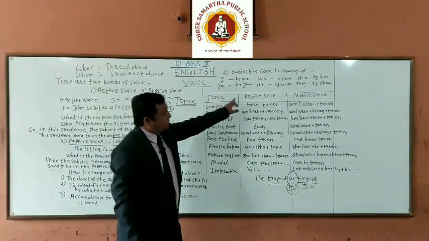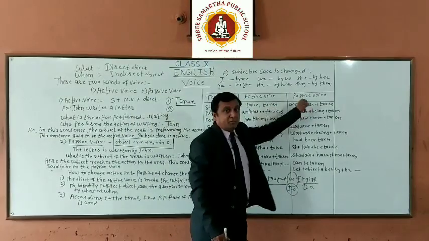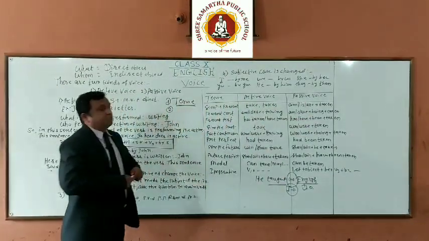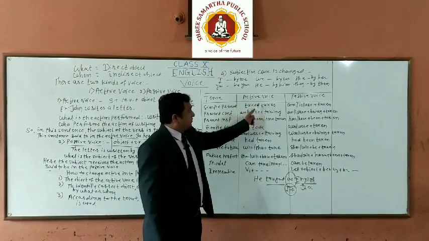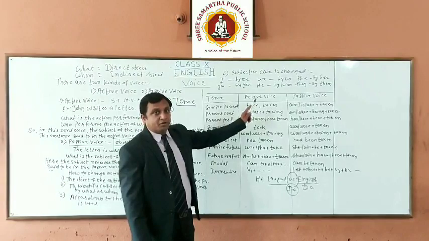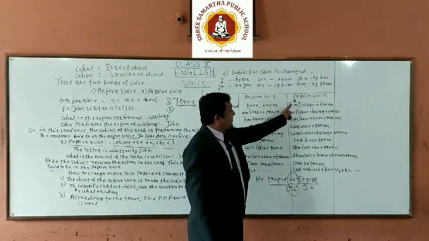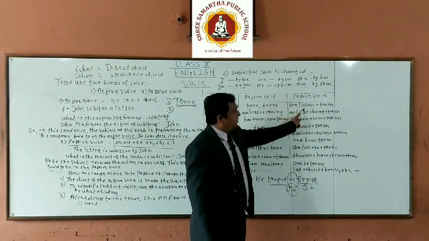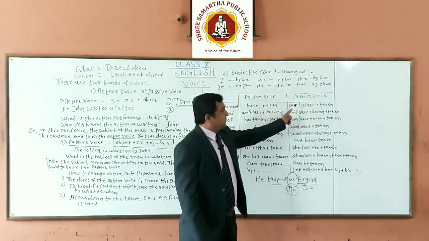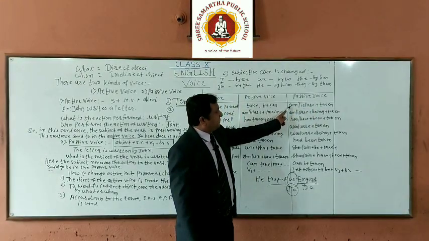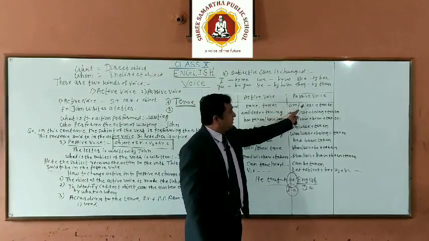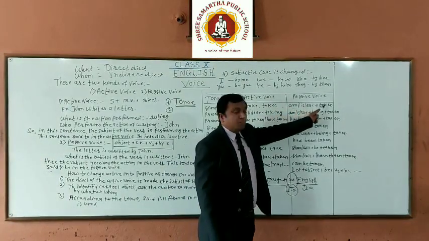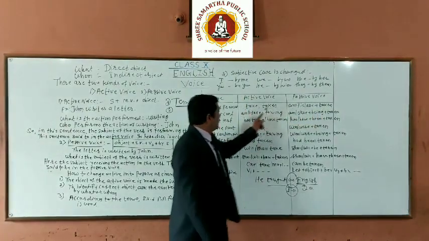See, tense, active voice, passive voice. Now simple present tense. Active structure: take, takes, means subject plus main verb plus object. Here in passive voice, am, is, are plus taken. It means take the object, then as per the need of the object, use am, is, are, and then the third form of the verb, that is taken.